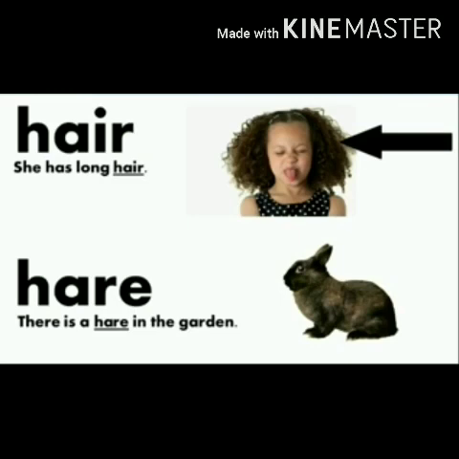Hair. H-A-I-R. Hair is thread-like strands growing from the skin of humans and animals. So you can form a sentence like, she has long hair. Another word is hare, H-A-R-E. Hare is a mammal which looks like a large rabbit. So you can form a sentence like, there is a hare in the garden.